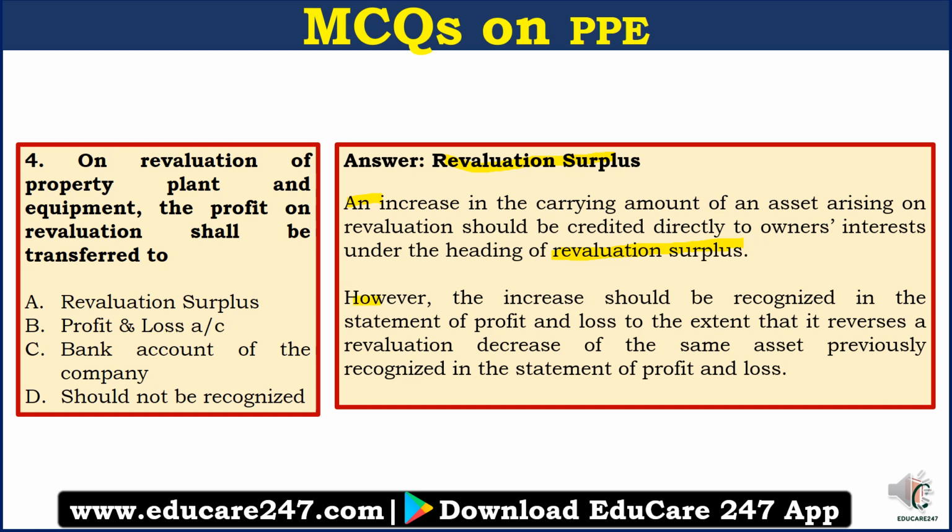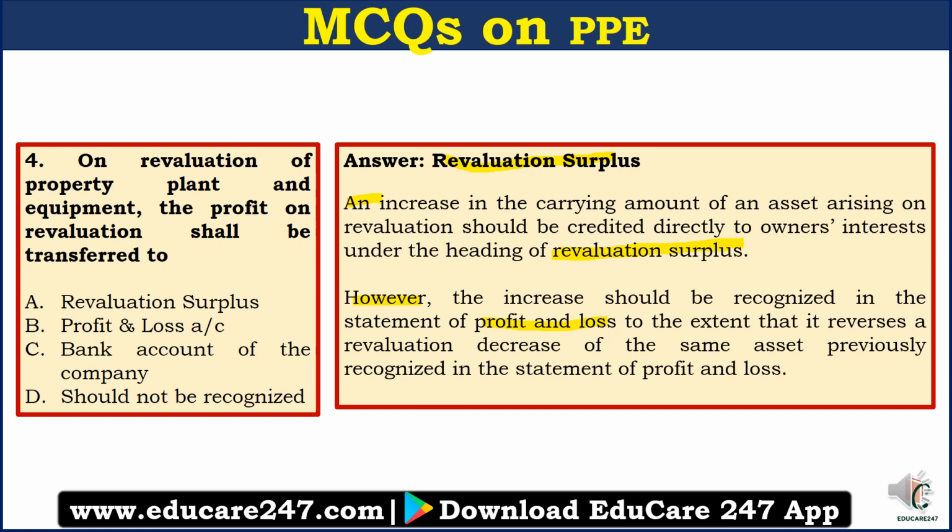However, there is another paragraph which says the increase should be recognized in the statement of profit and loss to the extent that it reverses a revaluation decrease of the same asset previously recognized in the statement of profit and loss. What does this paragraph mean? Suppose you had revalued your property, plant and equipment earlier and there was a revaluation loss of, let's say, 1 lakh rupees.